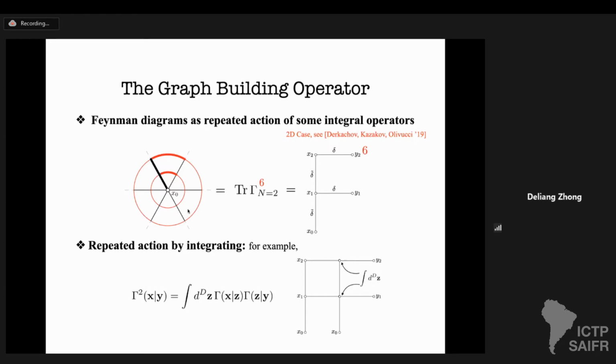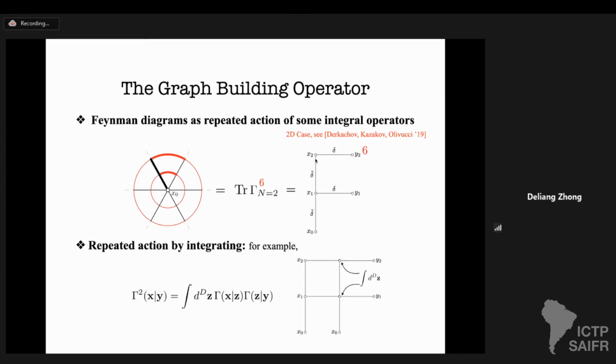Computing this diagram now is equivalent to finding the eigensystem, diagonalizing the operator, reading out its eigenvalue and performing the completeness relation. Here for the n equals 2 case, let me explain what this operator is. It consists of a portion of this diagram. It consists of this black propagator and the red propagators.